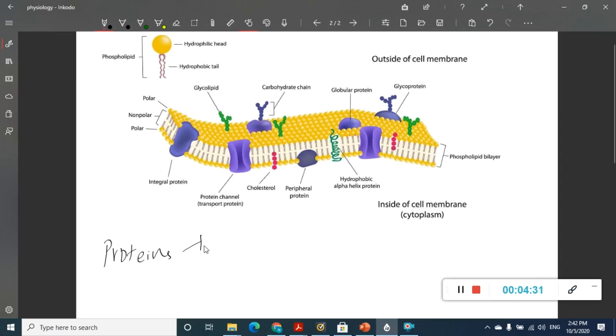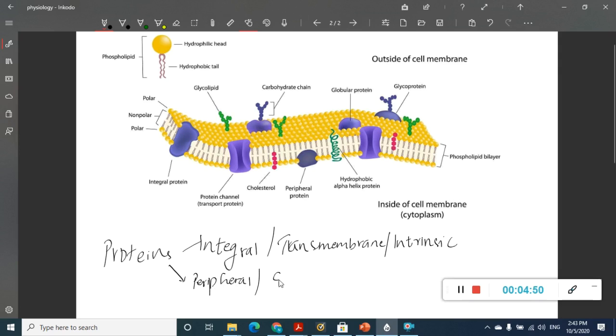One is integral proteins. These integral proteins are also called transmembrane proteins, or we can also call them intrinsic proteins. The second type of proteins are peripheral proteins, or extrinsic proteins. We have integral proteins or transmembrane proteins or intrinsic proteins, whereas peripheral proteins are extrinsic proteins.